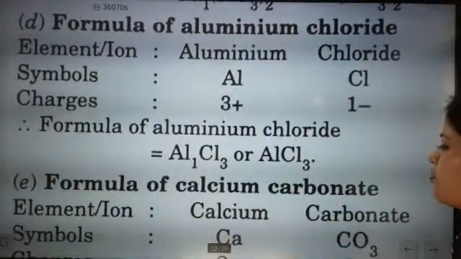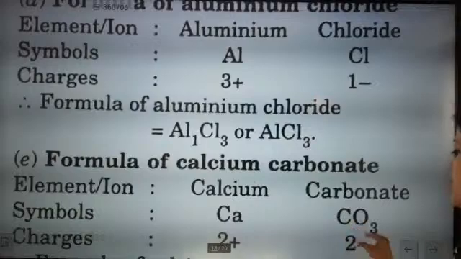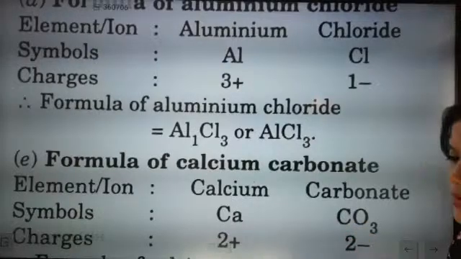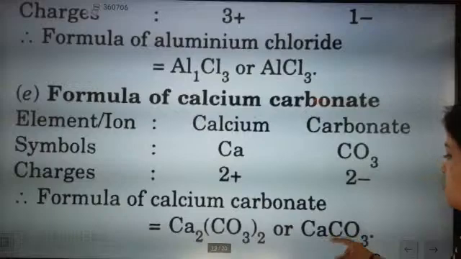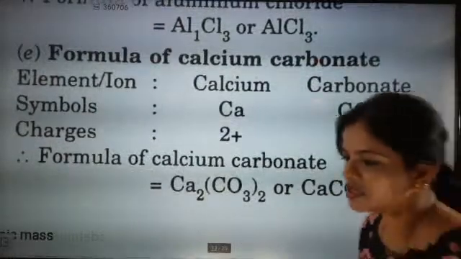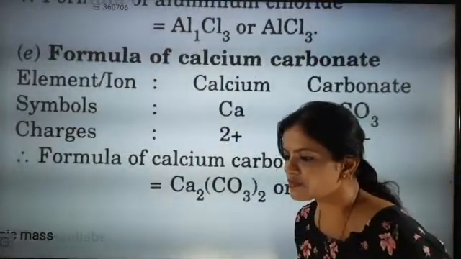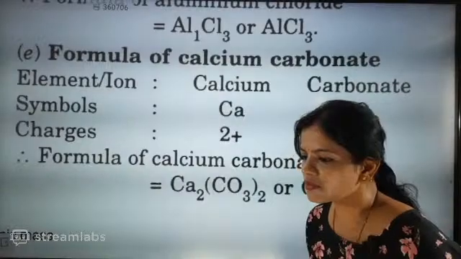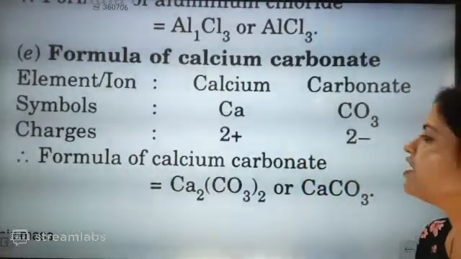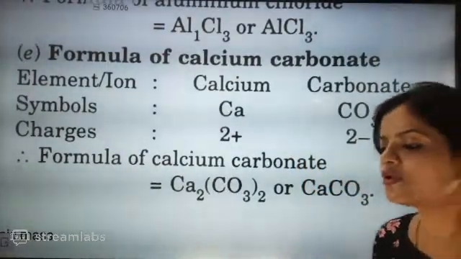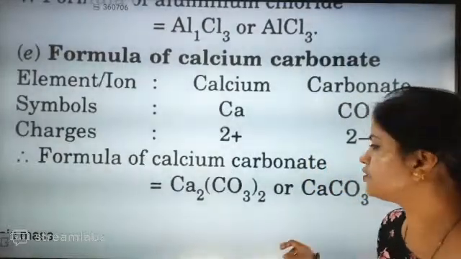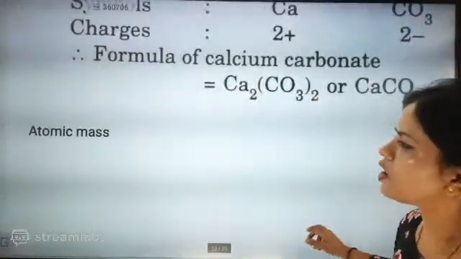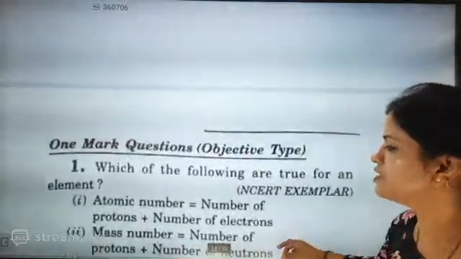Formula for calcium carbonate, CO3 is 2 minus and calcium is 2 plus, so CaCO3 directly we can say. According to the reaction only we have to check. Copper with chlorine will be CuCl2 only.